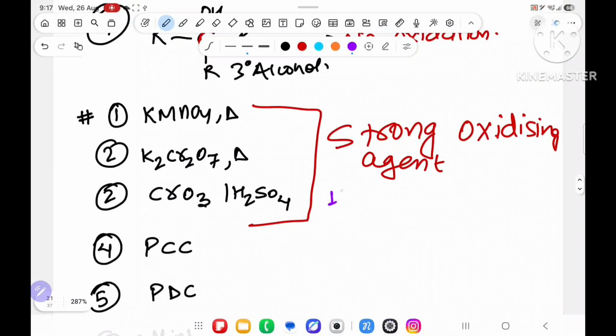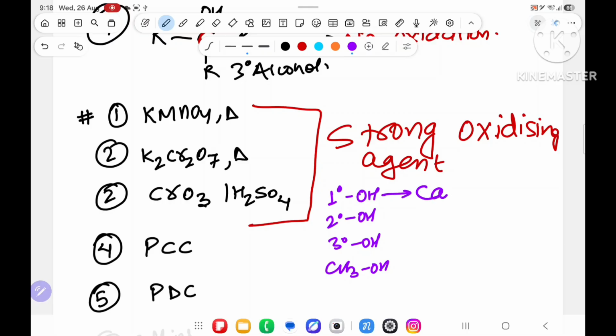In this part, if you have 1 degree alcohol, 2 degree alcohol, 3 degree alcohol or CH3OH: 1 degree alcohol is converted to carboxylic acid.